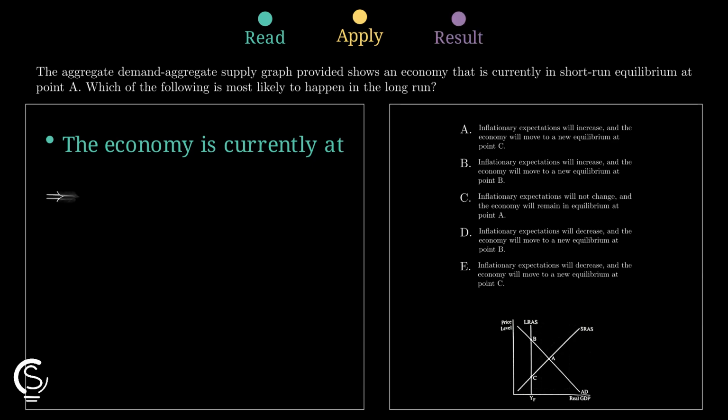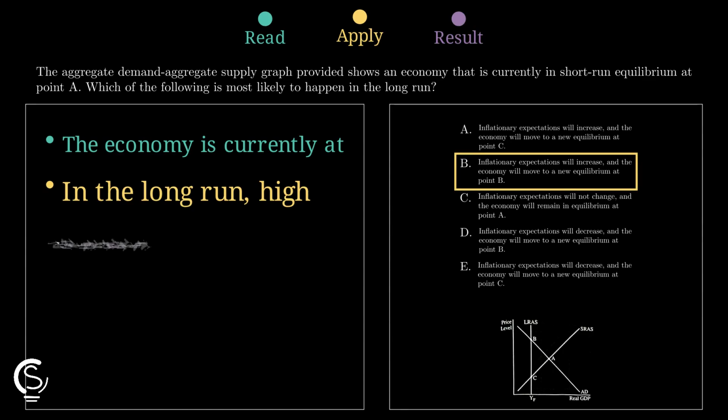That leftward SRAS shift lands the economy at point B, where output is back at long-run equilibrium, but the price level is higher.